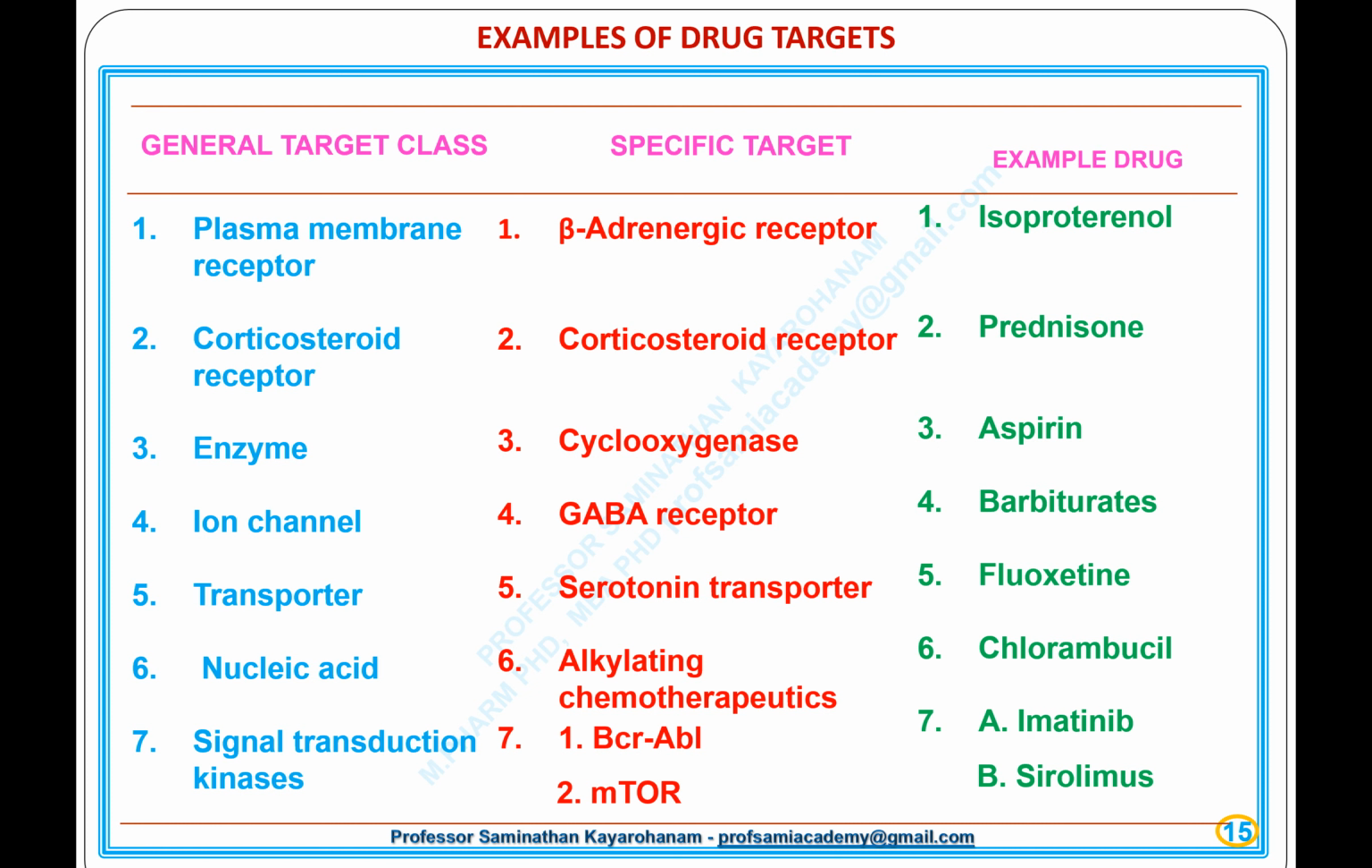7. General target, signal transduction kinases, specific target, 1, BCR-ABL. It is a mutation that is formed by the combination of two genes. Example drug, A, imatinib. Specific target, 2, mTOR. It's a protein that helps control several cell functions, including cell division and survival, and binds to rapamycin and other drugs. Example drug, B, sirolimus.